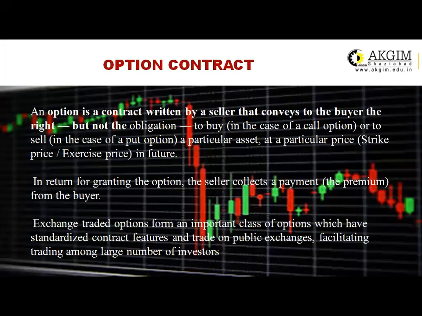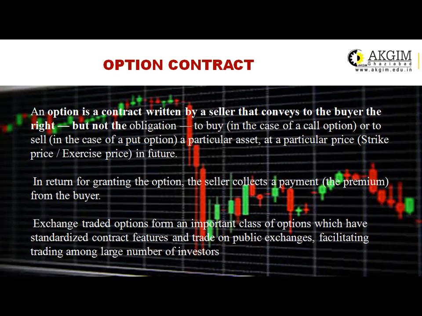An option is a contract written by the seller that conveys to the buyer the right, but not an obligation, to buy in the case of a call option or to sell in the case of a put option a particular asset at a particular price, which is known as the strike price or the exercise price, in the future. From the definition, it is clear that in an option you don't have any obligation. You have just a right, either in the case of a call option or a put option.